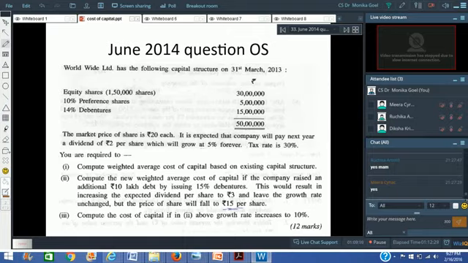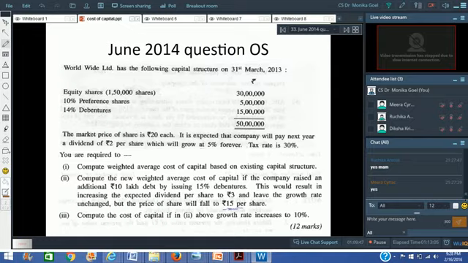Great. Now taking one more question here. This question came in June 2014 in the old syllabus. Worldwide Limited has the following capital structure as on 31st March 2013. Equity shares 1,50,000 shares of rupees 30 lakhs. Preference shares 10% rupees 5 lakhs and debentures 14% rupees 15 lakhs. So total capital is 50 lakh rupees. The market price of share is rupees 20 each. It is expected that the company will pay next year a dividend of rupees 2 per share, which will grow at the rate of 5% forever. The tax rate is 30%.